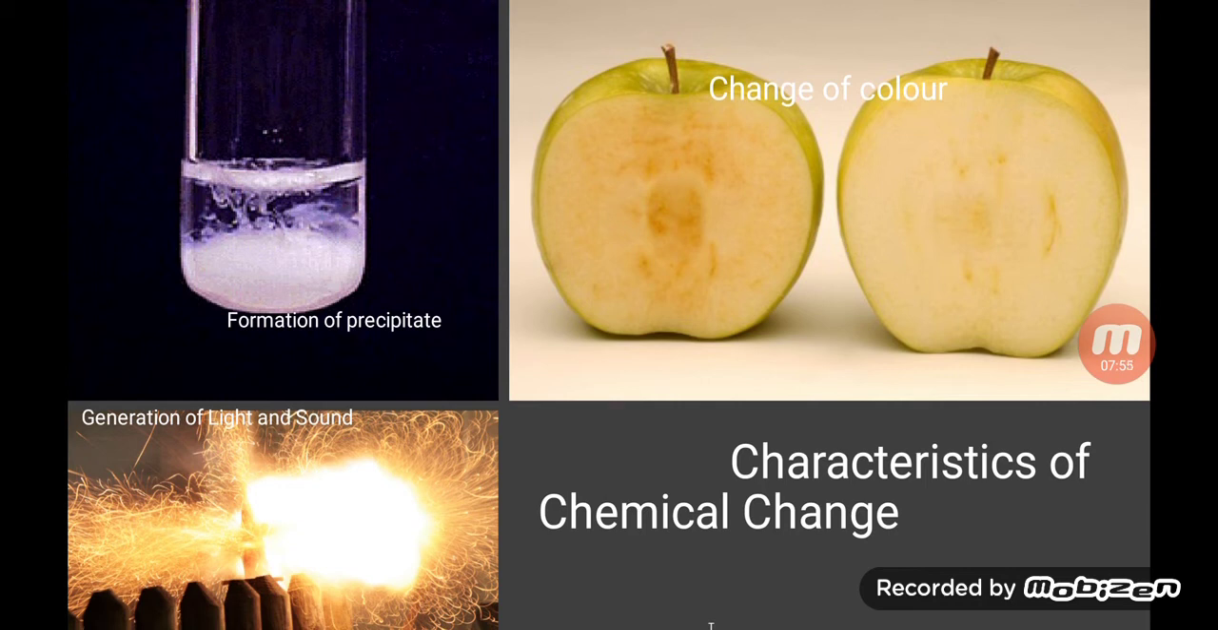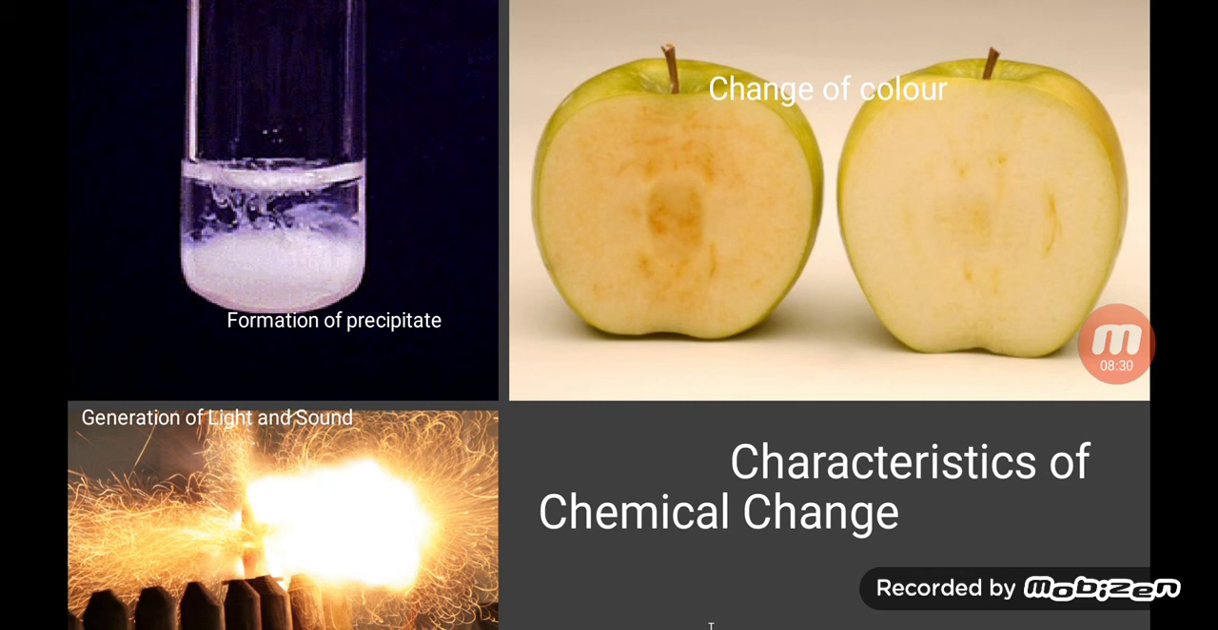Next is evolution of gas. Sometimes gas is involved during a chemical reaction. For example, you can do a chemical reaction at home. You mix baking soda with lemon juice, and you become very happy to see the bubble formation. Here, carbon dioxide gas is evolved. So this is a chemical reaction where bubble formation and evolution of gas occur.